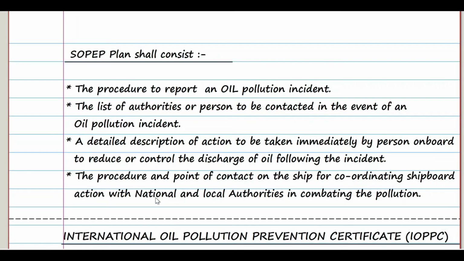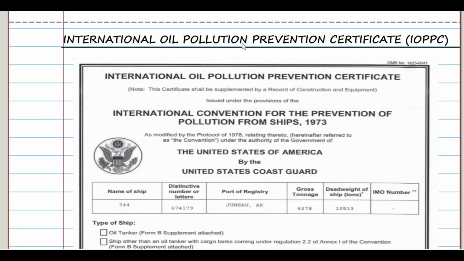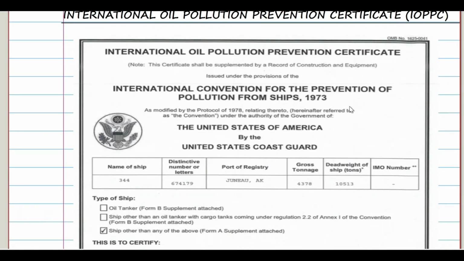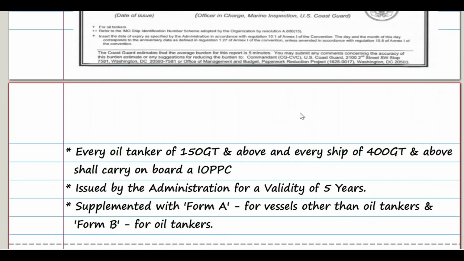So now let's move on to the final section, that is the International Oil Pollution Prevention Certificate, IOPPC. So this is how the certificate looks like. So who is supposed to carry this certificate? Every oil tanker of 150 gross tonnage and above and every ship of 400 gross tonnage and above shall carry on board an IOPPC issued by the administration for a validity of 5 years and supplemented with Form A for vessels other than oil tankers and Form B for oil tankers.